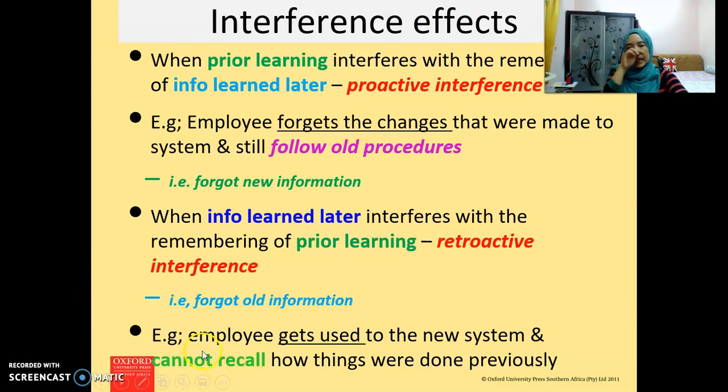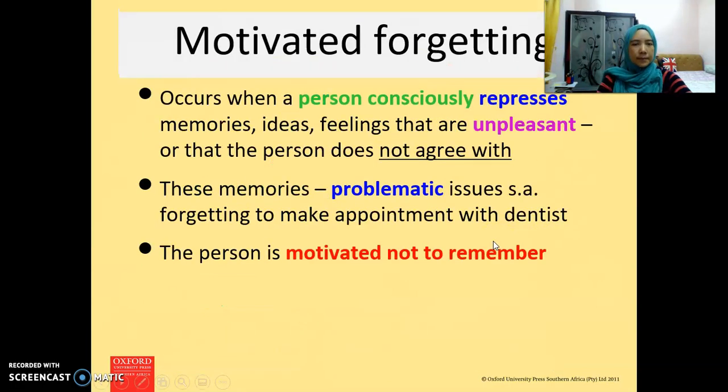For example, it's stated here, the employee gets used to the new system and cannot recall how things were done previously. That means they forget the old information, or the information that was learned previously, and they remember the information that they learned later or currently. That's retroactive interference.